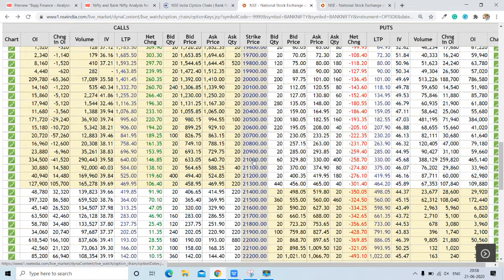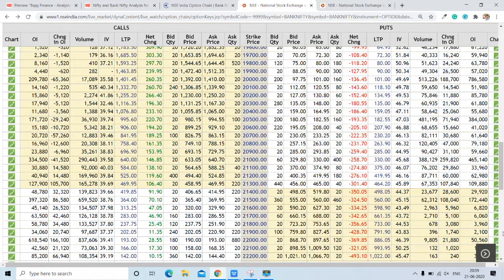Below 21,000 Bank Nifty will try to go to 20,500 and then 20,000, whereas above 21,000 it will try to test 21,500 and 22,000. So 21,000 is the make or break level for Bank Nifty.